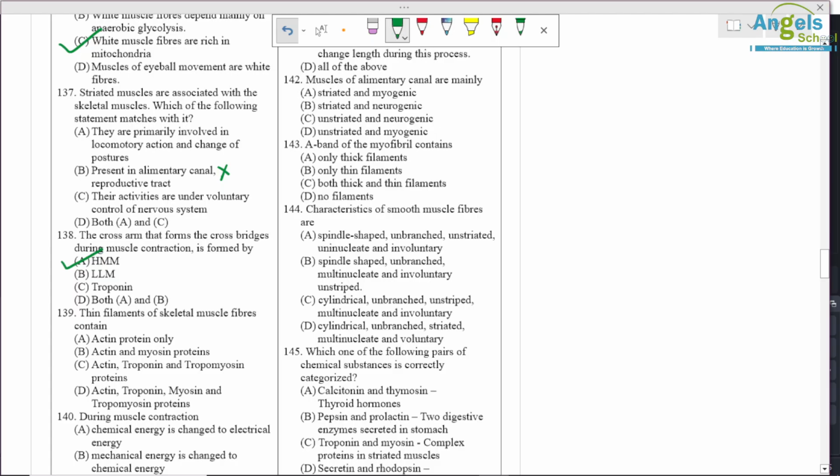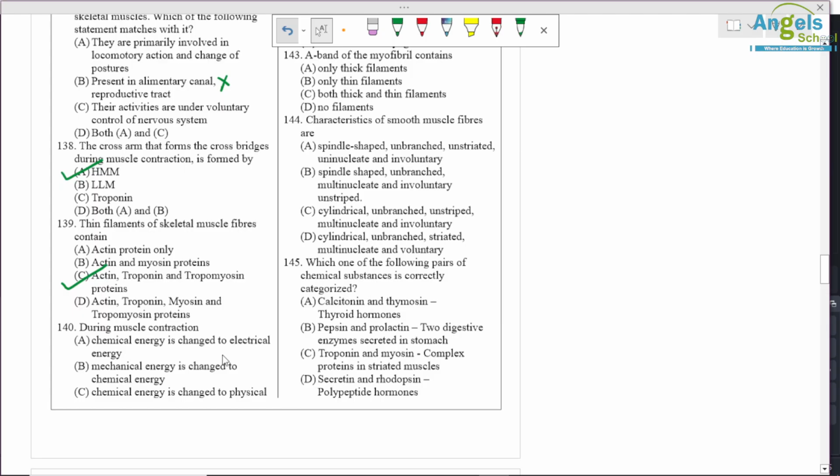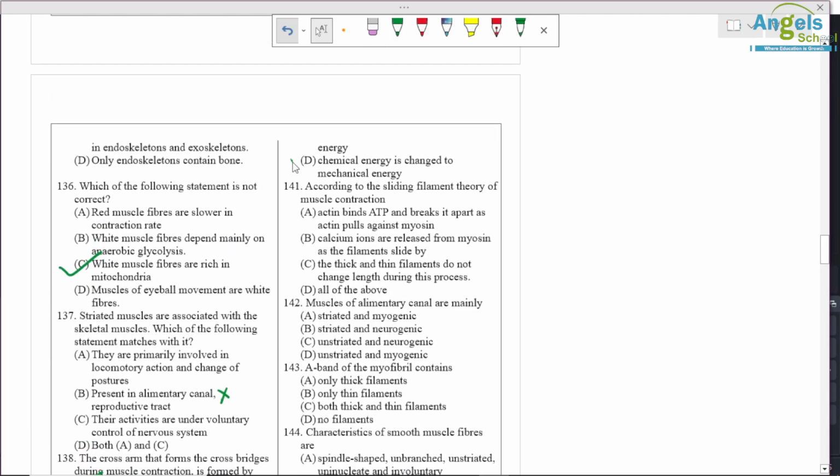Thin filament of skeletal muscle fiber contains actin, troponin and tropomyosin. During muscle contraction, chemical energy is converted into mechanical energy, okay, so option D is correct.